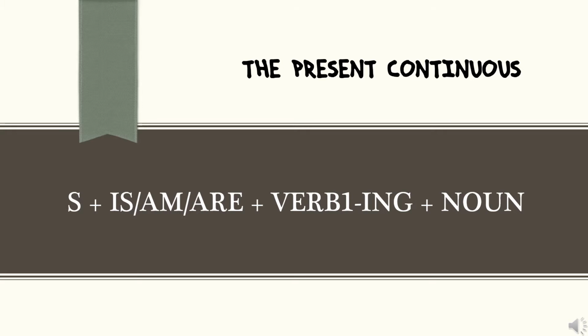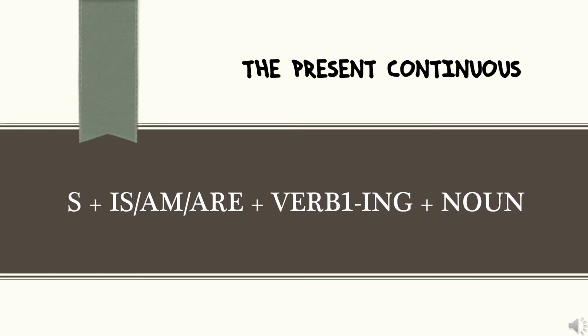I need to explain a little bit about the subject. If you use subject I, you use am. I am. If you use subject he, she, it, or singular, you use is. He is. She is. It is.